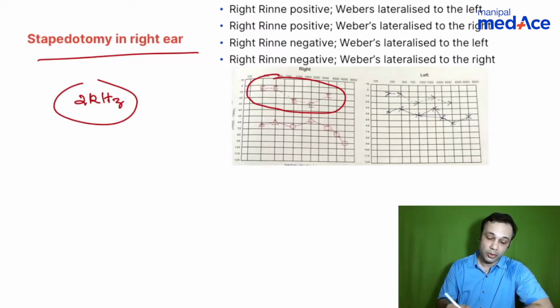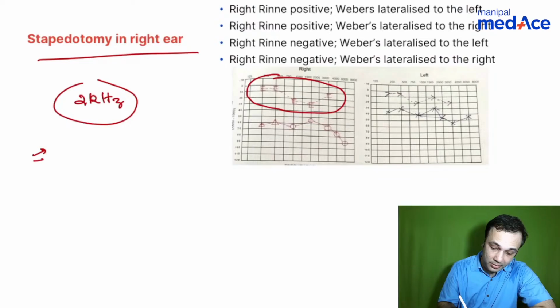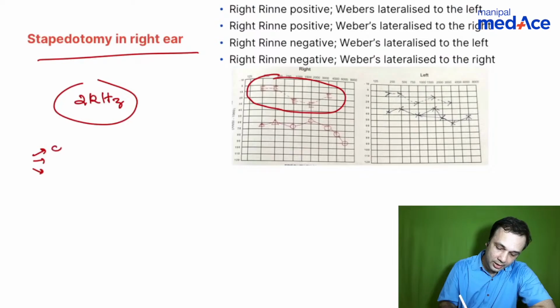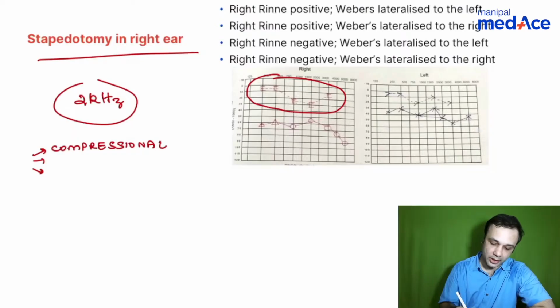So when you talk about bone conduction, there are three ways by which bone conduction occurs. So what are the three ways by which bone conduction occurs? One is the compressional mechanism. The second way by which bone conduction occurs is the inertial mechanism. And the third way is the osteotympanic mechanism.